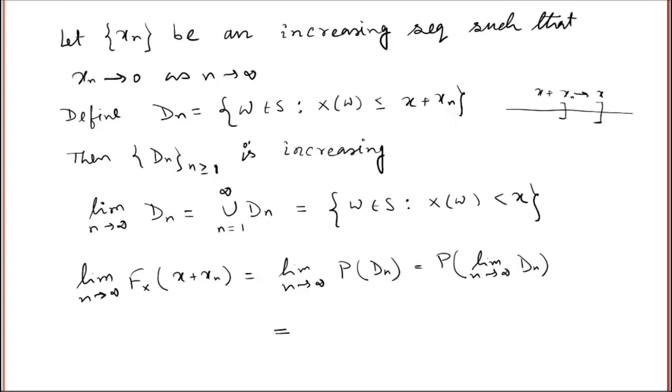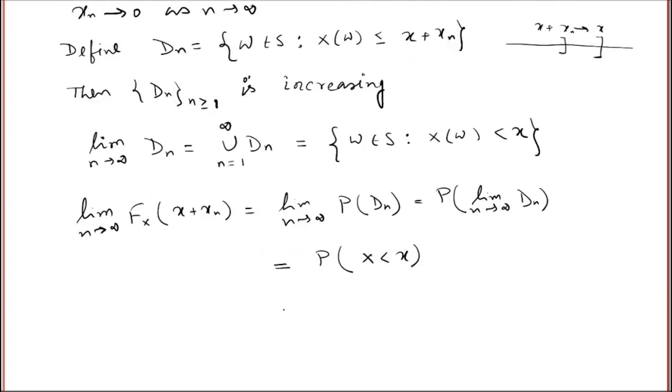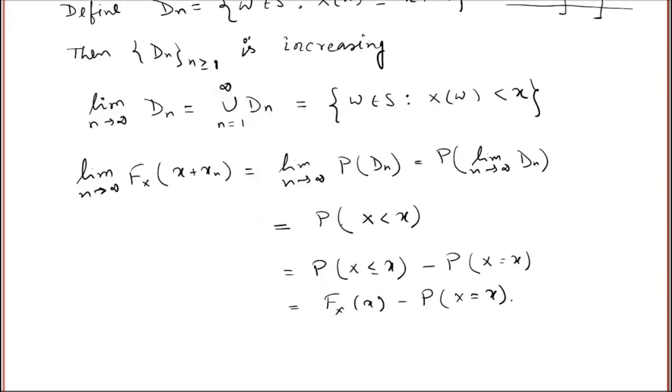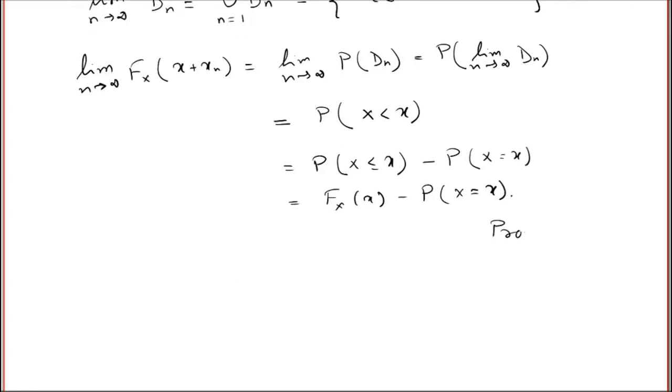So this is the probability that X is strictly less than x, which can be written as the probability that X is less than or equal to x minus the probability that X equals x, which is the same as the distribution function at the point x minus the probability that X equals x. Okay, so that shows the fifth property of the cumulative distribution function. So it's proved.